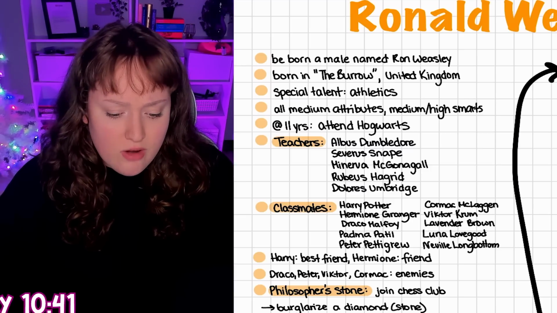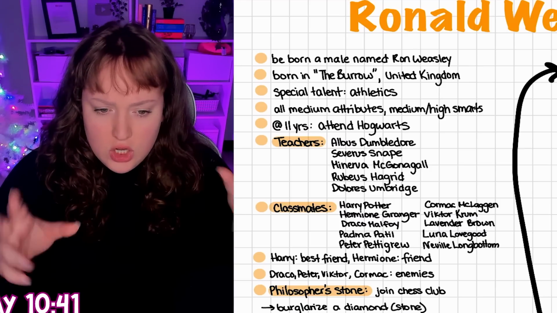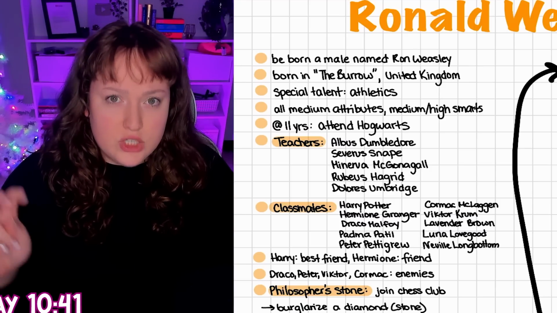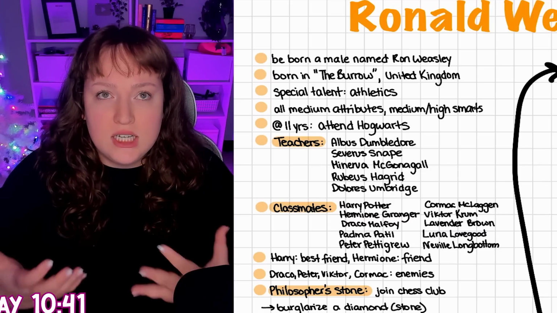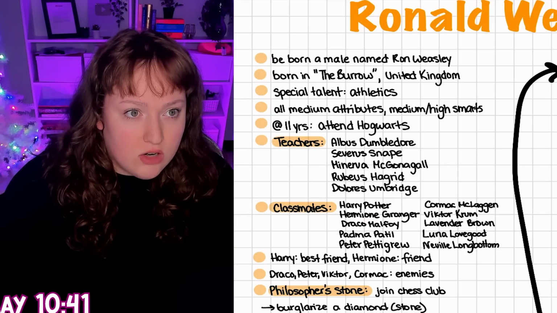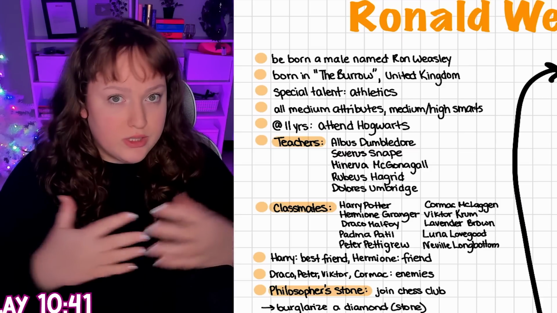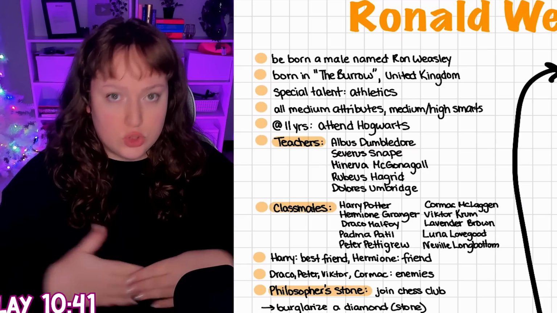So I made it so that all our attributes are medium, high smarts. He's pretty much known to be the average guy, in the sense that one of his challenges is always feeling like he's not good enough. He can't compare to Harry. He's not the hero. He's not as smart as Hermione. He's always compared to his siblings. So to represent that, we're giving him all the attributes to be in the middle.